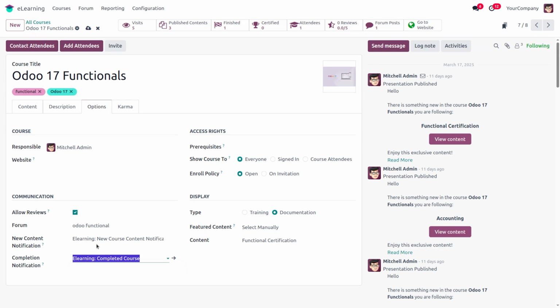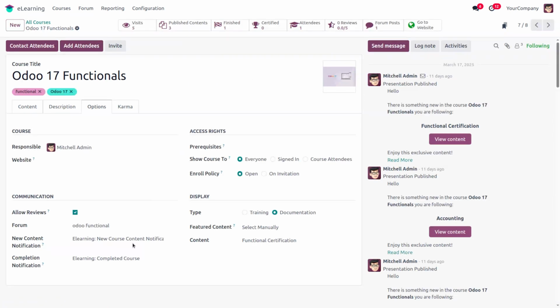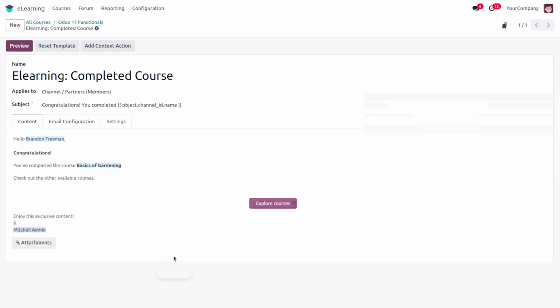Complete course, then new course notification. When we go to the internal link, we can see the templates. It's the new course template, and it's the course completion template. Then we can move back.